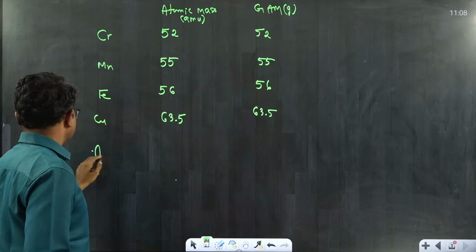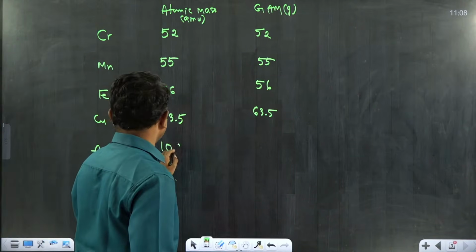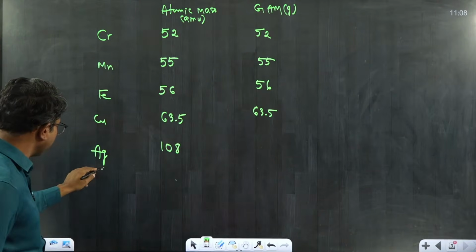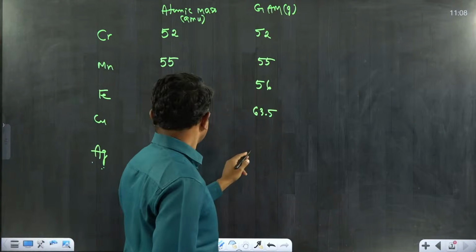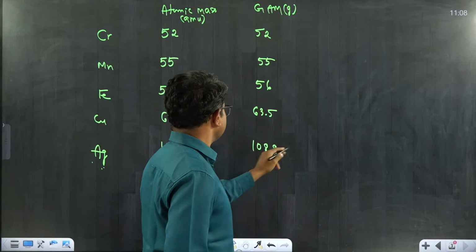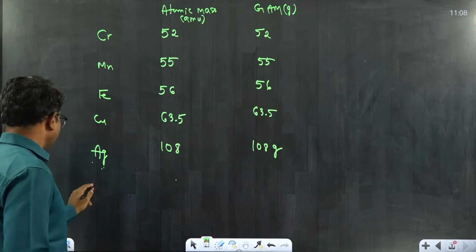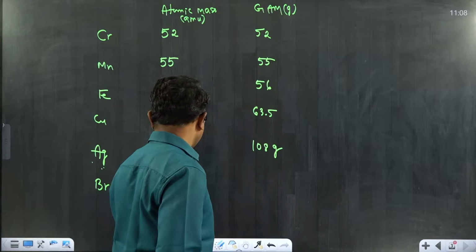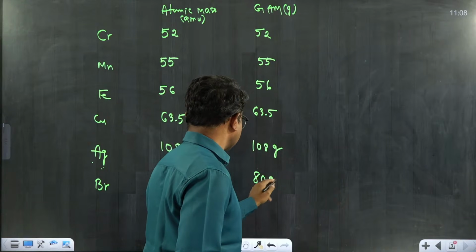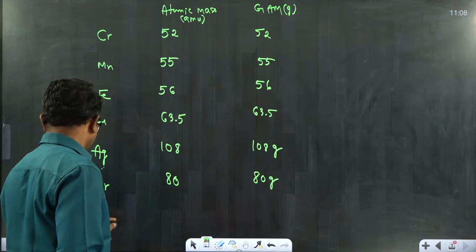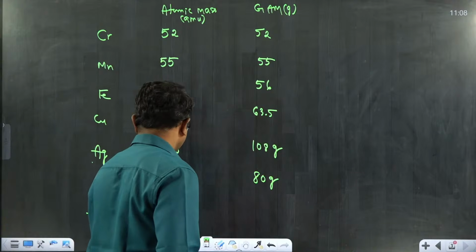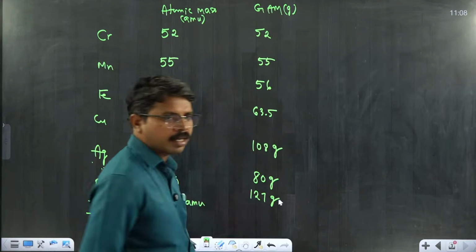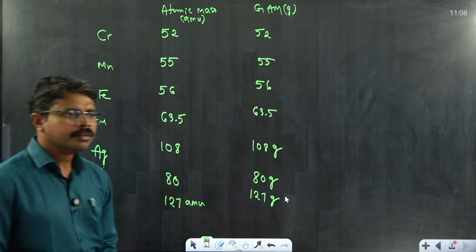Apart from that, silver, I think you know very well, is 108. So its gram atomic mass is 108 grams itself. If bromine is given, its atomic mass is 80 AMU and its gram atomic mass is 80 grams. If iodine is given, its atomic mass is 127 AMU, its gram atomic mass is 127 grams.